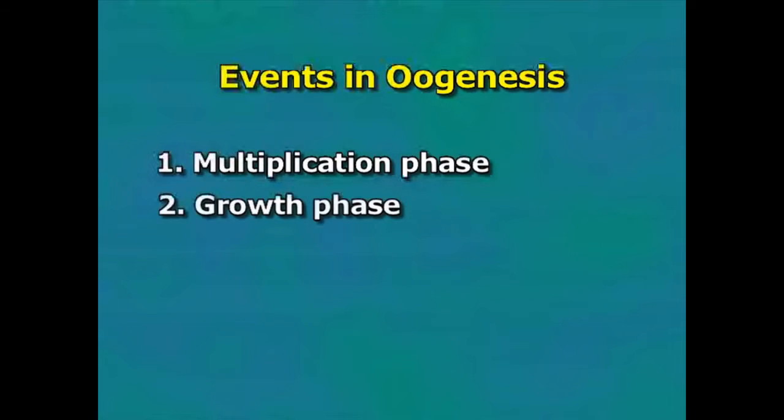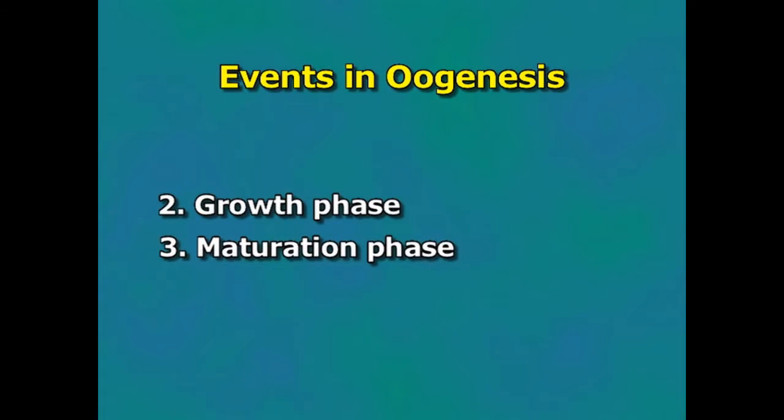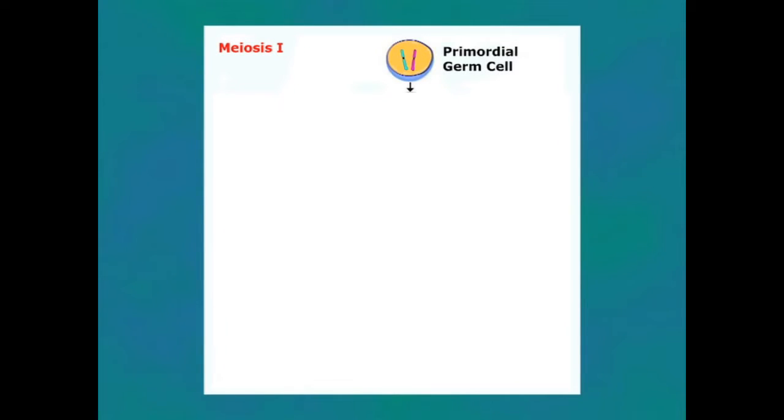The events in oogenesis can be divided into 3 phases: multiplication phase, growth phase and maturation phase. Multiplication phase. The primordial germ cell undergoes propagation by mitotic division and forms oogonia or egg mother cell. By repeating mitotic divisions, oogonia multiply. When the mitotic division stops, the oogonia is known as primary oocyte and it enters the growth phase.